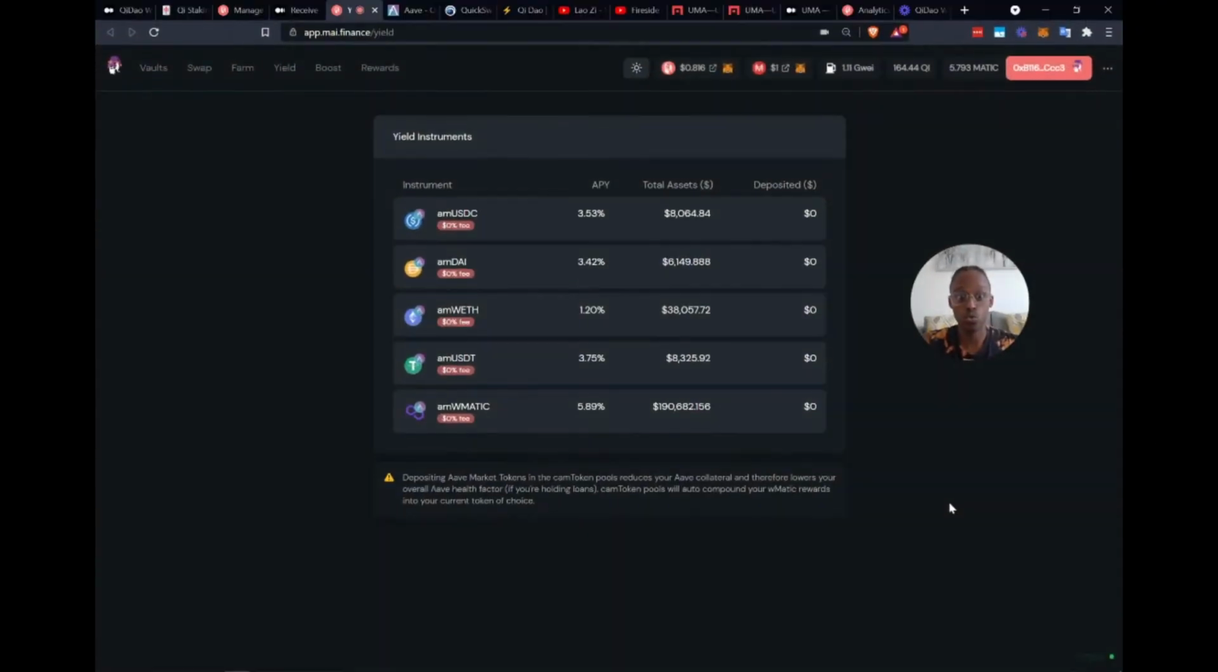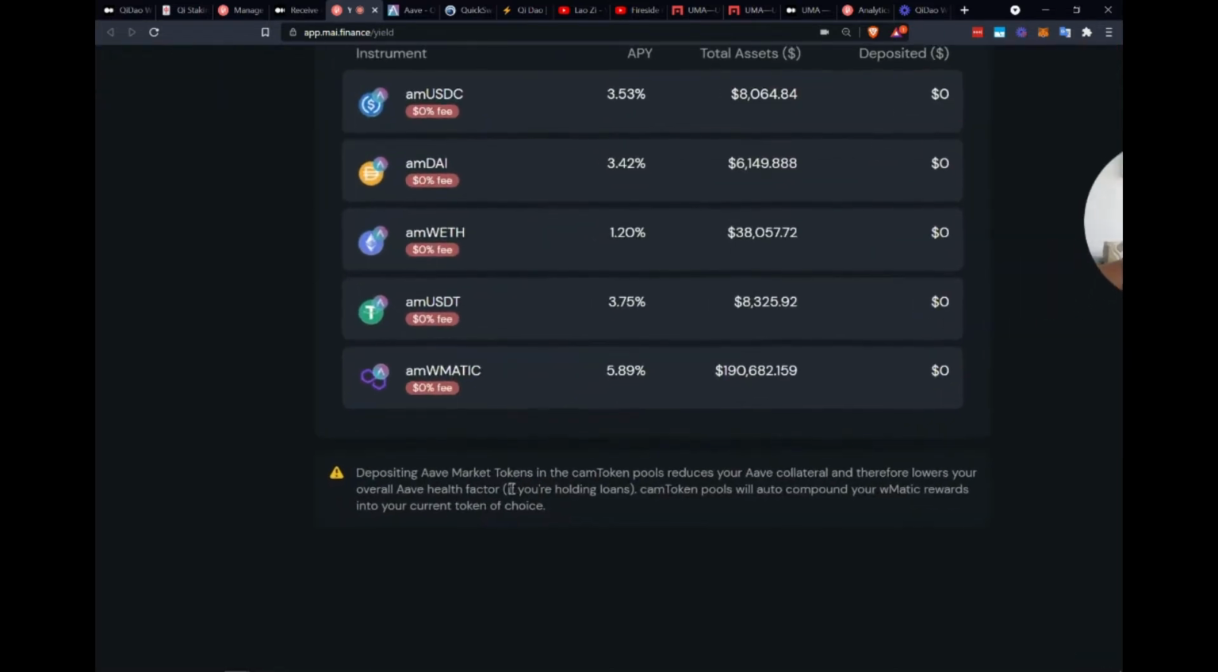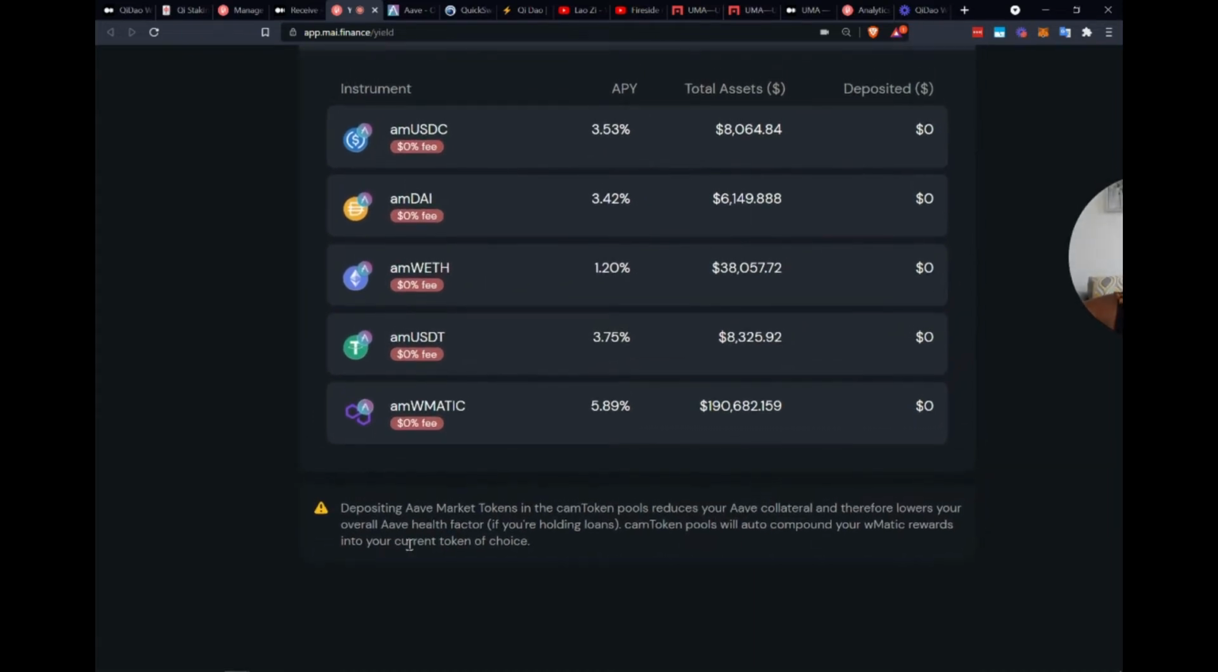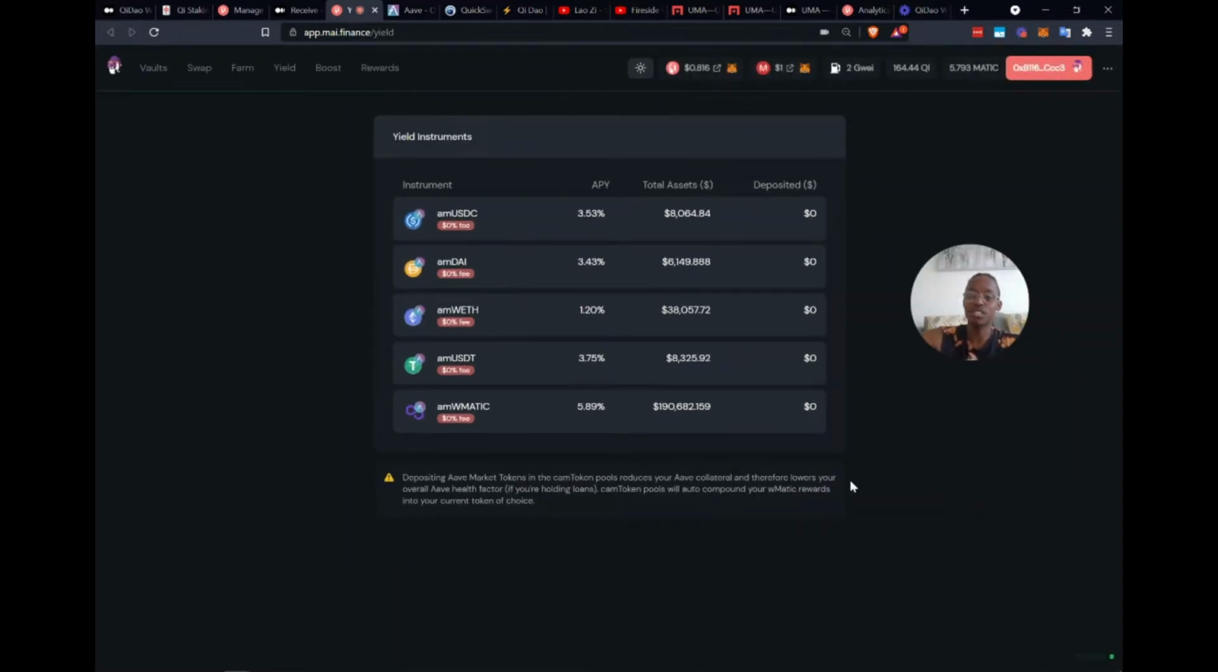Perfect. Just a little additional point. If you wanted to deposit your compounding Aave market tokens, you would do it on app.my.finance/yield. However, remember, depositing your Aave market tokens in the compounding Aave market token pools reduces your Aave collateral and therefore lowers your overall Aave health factor if you're holding loans. Compounding Aave market token pools will auto compound your WMATIC, your WrapMatic reward, into your current token of choice. So do remember that. There are some conveniences, there are capital efficiencies, but there are things you need to pay attention to, okay? So you don't want to reduce your health factor too low, otherwise you will get liquidated, right? And nobody wants to get liquidated too often. So pay attention.